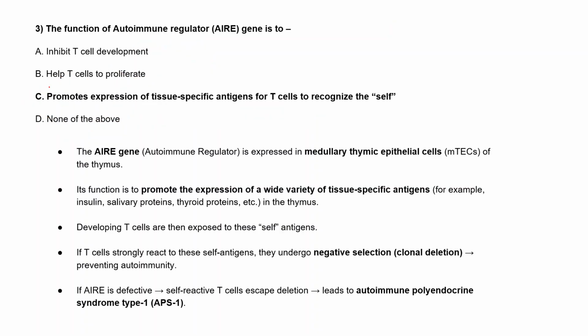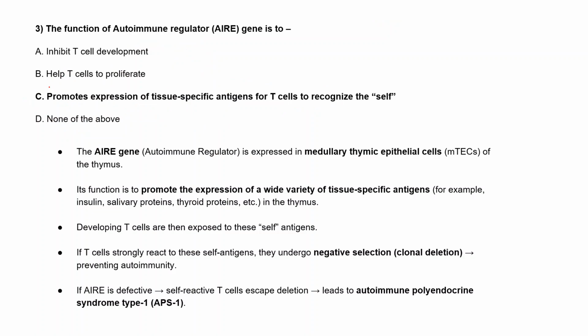You are right, option C, very good, that it promotes the expression of tissue specific antigen for T cells to recognize the self cells.